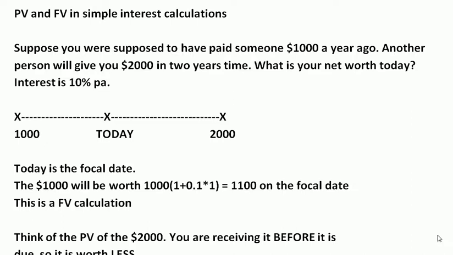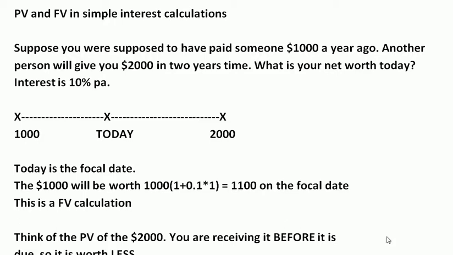We want to know, what is your net worth today? In other words, we need to date the two transactions, the $1,000 and the $2,000, and calculate their value today. And then we can subtract one from the other and find your net worth.